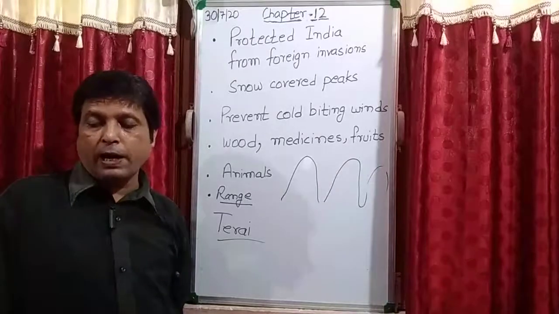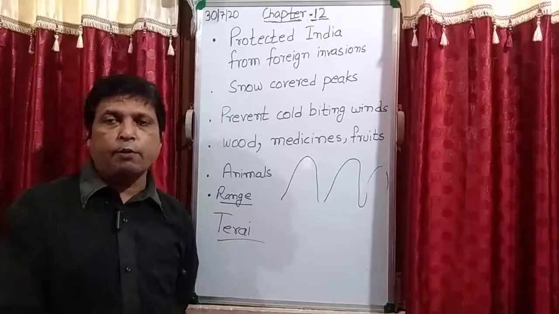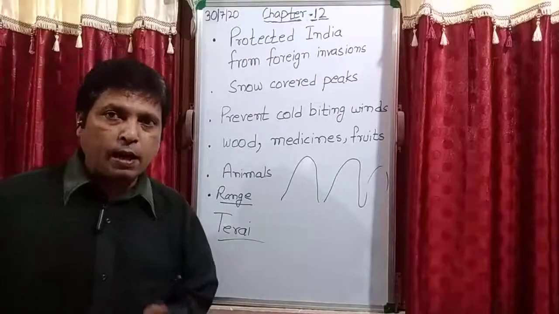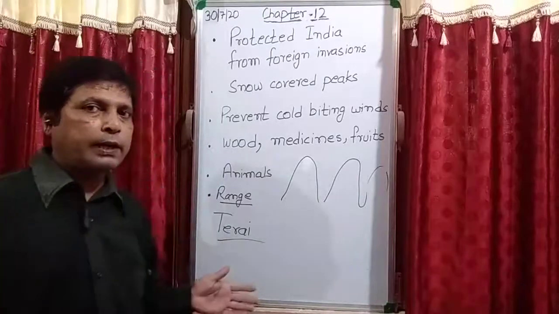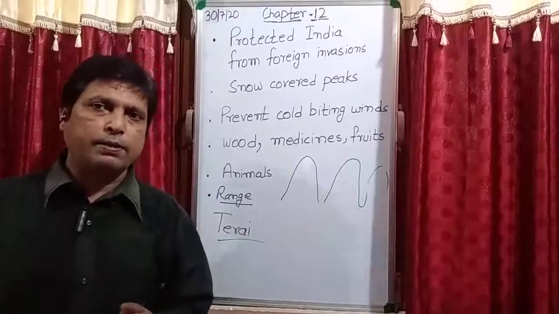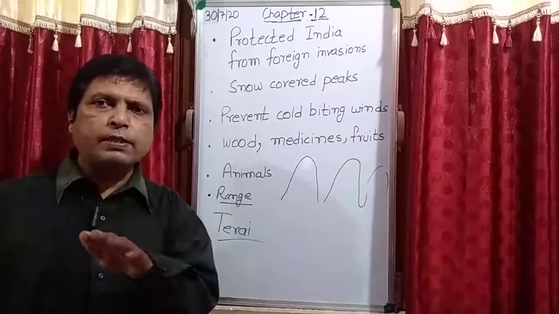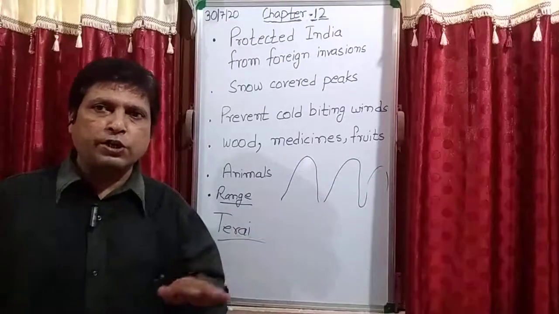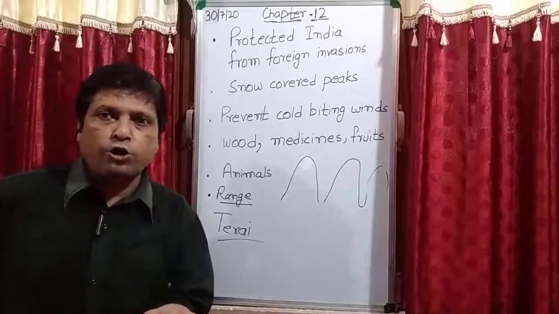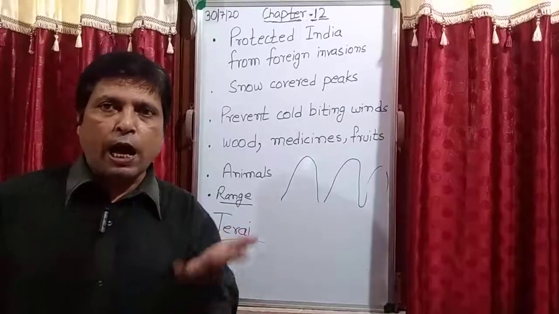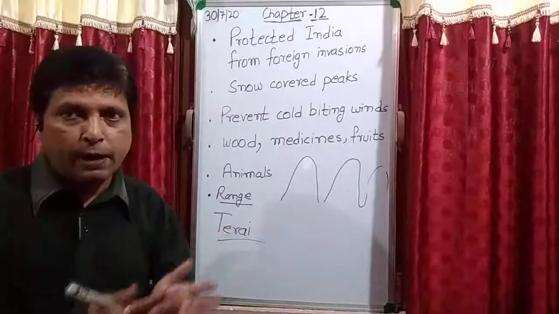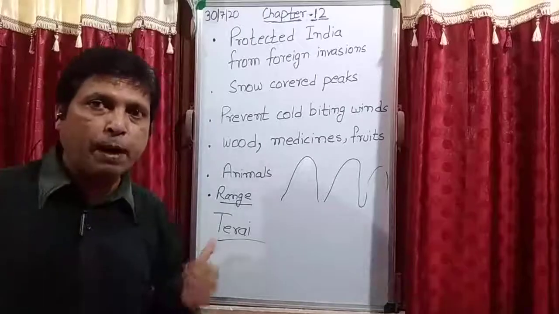Next, the peaks of these Himalayas are always covered with snow. I have already discussed all the peaks of the mountains. They are covered with snow. In which range? That is the Himadri range, or you can also say the inner Himalayas. This range is always covered with snow, and this snow is the origin of many rivers which are coming from the Himalayas. Is it clear? That is the Himadri range.